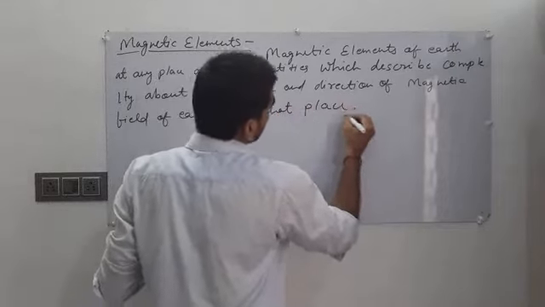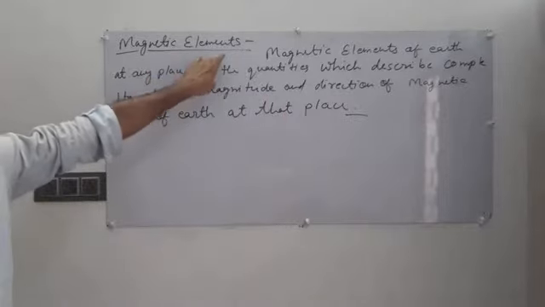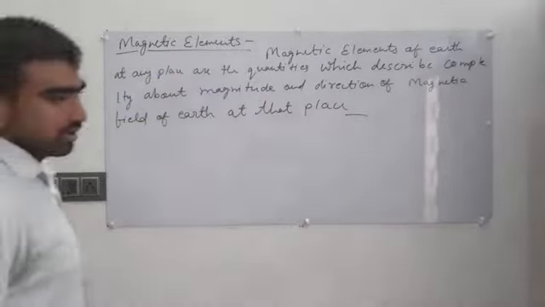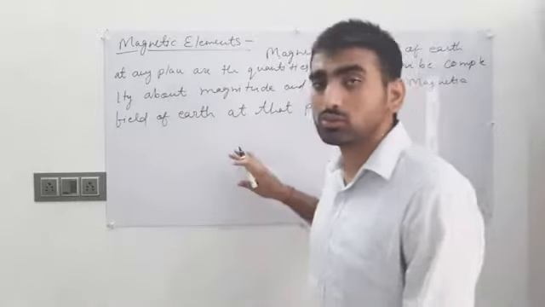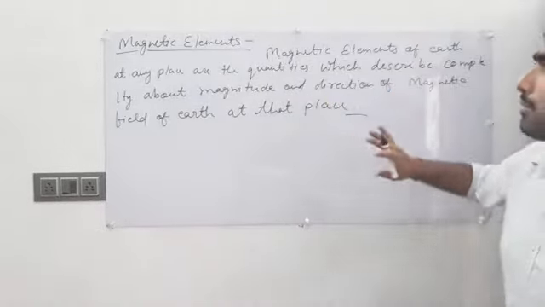So this is the definition of magnetic elements. And what are the magnetic elements? We will see them one by one. Please note down this definition of magnetic elements.